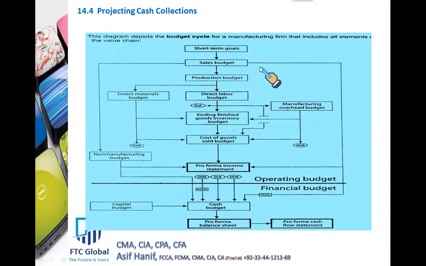Our next topic is projecting cash collections. Following what we learned so far, we learned how to draw up the sales budget, then from production to direct material, direct labor, manufacturing overhead, finished goods budget, cost of goods sold budget, and non-manufacturing budget, that is selling and administration.